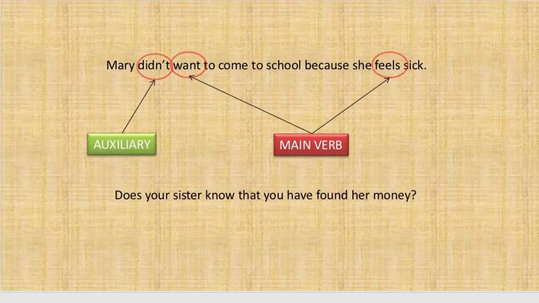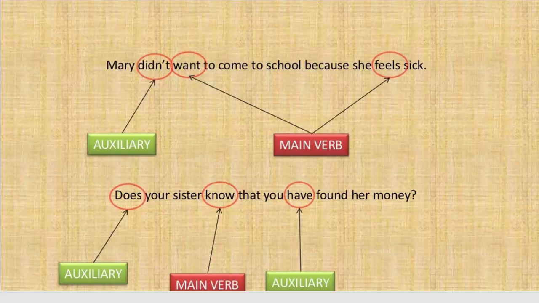Does your sister know that you have found her money? In this example, we have three verbs, almost four, sorry. The first one is does, which is an auxiliary verb. The second one is know, which is a main verb. The third one is have, which is also an auxiliary verb. And the fourth one is found, which is a main verb. And all of these verbs are conjugated.